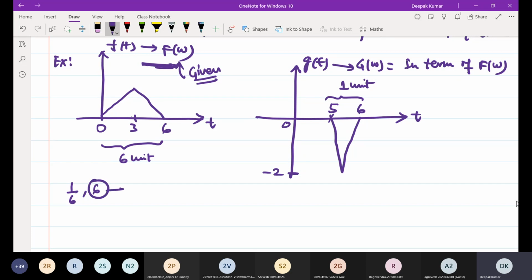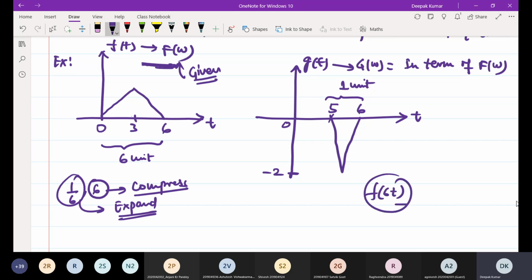If 6, it means a compressed signal. If 1 by 6 is used as the scaling factor, that means expansion. But here you can see this is a compressed signal, so the scaling factor will be 6. It means f of t should be f of 6t to get g of t, right? It should be f of 6t, but this alone will not work.